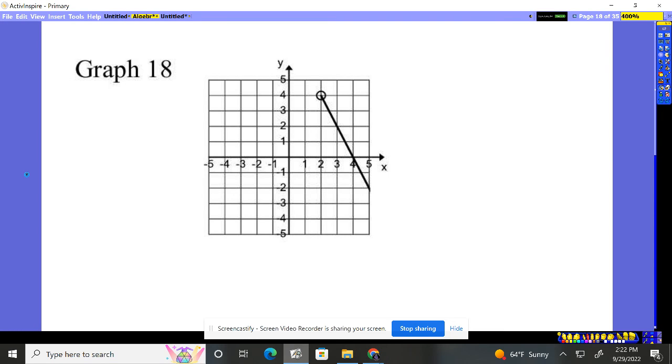18. So now this is saying that it's continuing down forever and to the right forever. We want the domain and the range. Let's start with the domain. Domain is your x values. Which x's have a value?